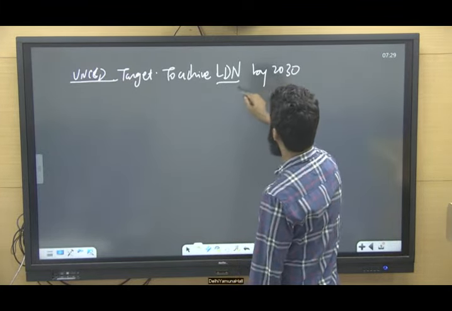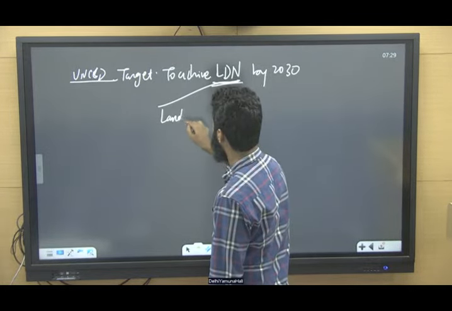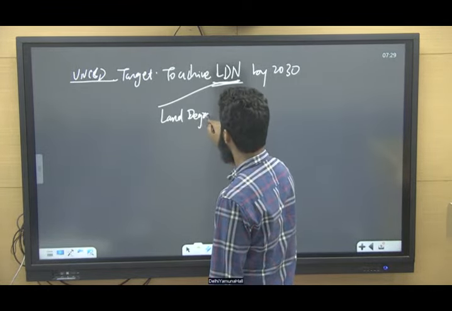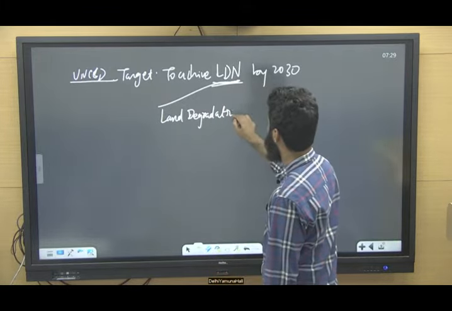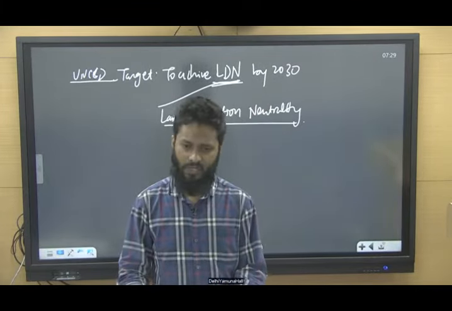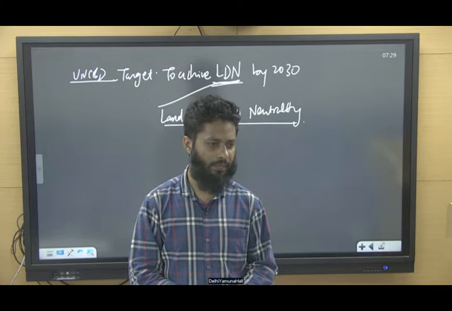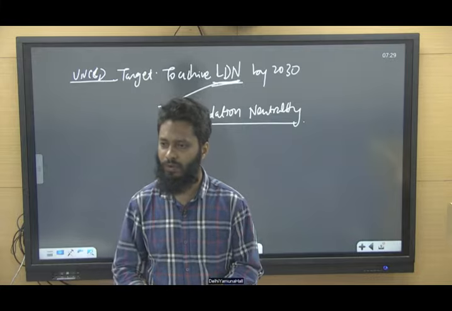So what is land degradation neutrality? Land degradation neutrality is nothing but, see, with the increased rate of desertification, what is happening? Dry land is increasing. So what will we be doing?